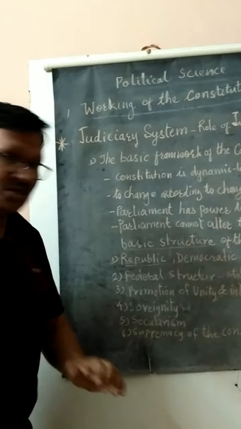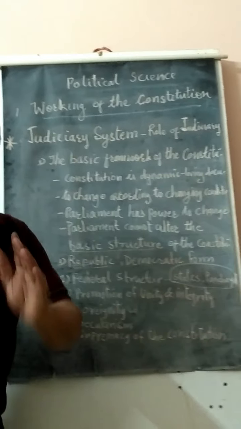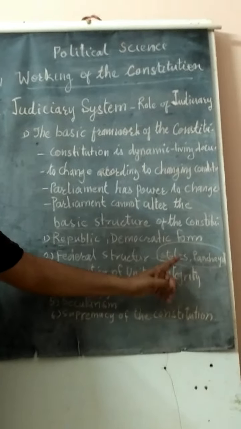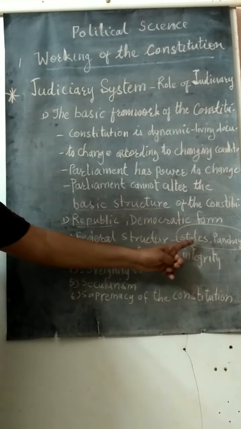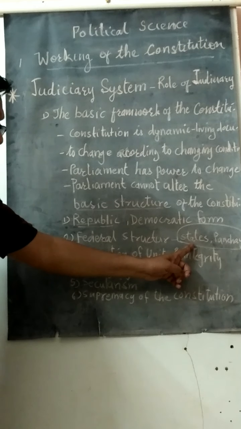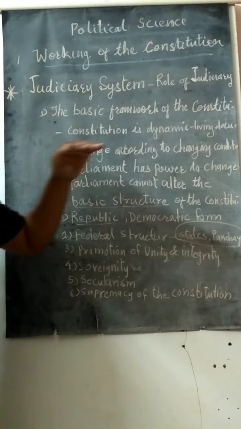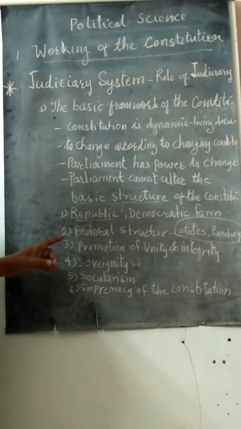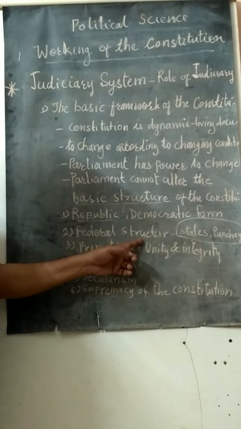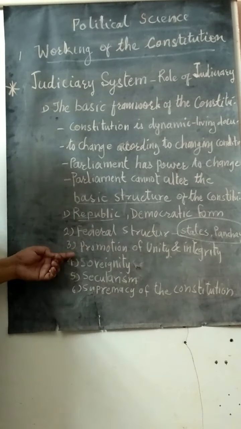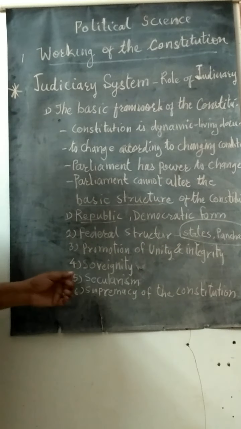The union government cannot say now your rule is over and the union government will rule by itself. No, the union government cannot do that. It is the union government at the center. Every state has its own government, as well as at the panchayat level. So they have their own rights to rule our nation. Therefore, this structure is called the federal system or federal structure. Then we move on to the next, that is the promotion of unity and integrity of the nation.